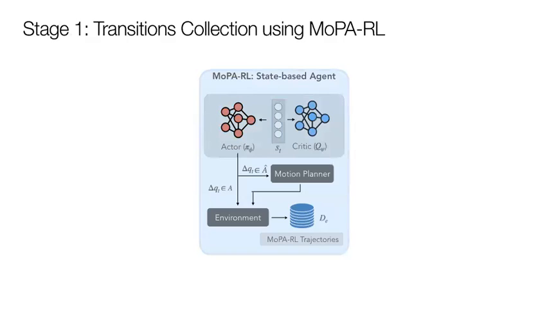Our distillation method consists of 2 stages. In stage 1, we collect multiple transitions from a trained MOPA-RL policy and store them into an expert demonstration dataset for training the behavioral cloning policy. Since MOPA-RL decides when to call the motion planner or execute the direct actions, we need to be cautious when collecting these transitions. We only store the direct actions and interpolated actions from the motion planner in the demonstration dataset. As those actions all reside in the direct action space, actions from the augmented action space will not be penalized by the BC policy due to the differences in their magnitudes.